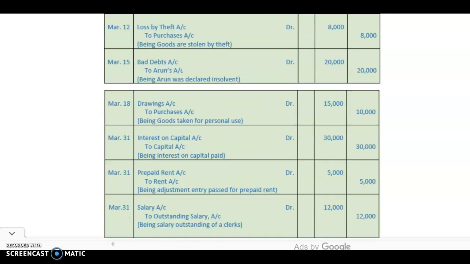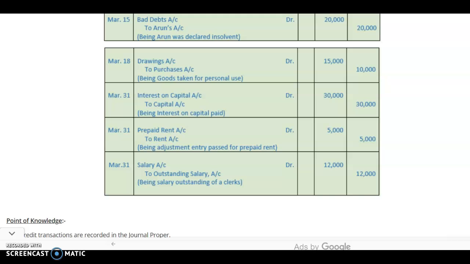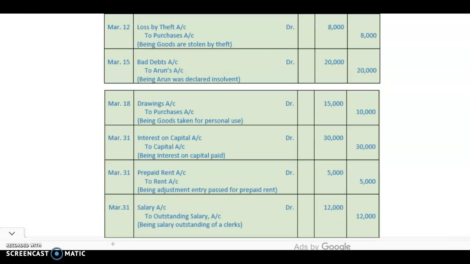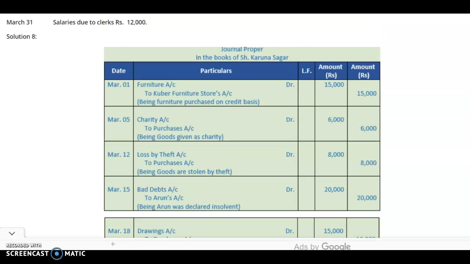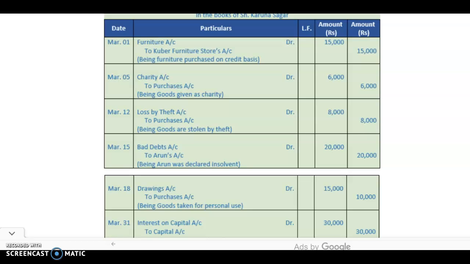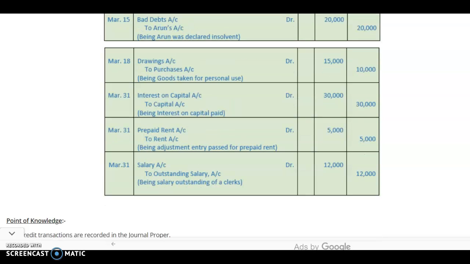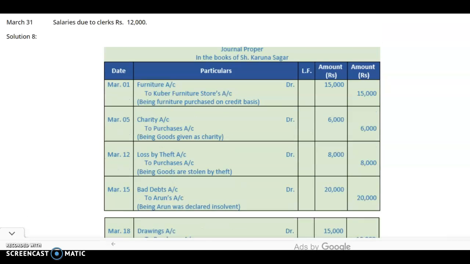So the journal entry will be expenses to outstanding expenses. Here expenses are of salaries. So we will write the journal entry: salary account debit to outstanding salary with the amount of rupees 12,000. And then we will have a narration for all these journal entries, being salary outstanding of a clerk. So this way we will record the journal entries in the journal proper.